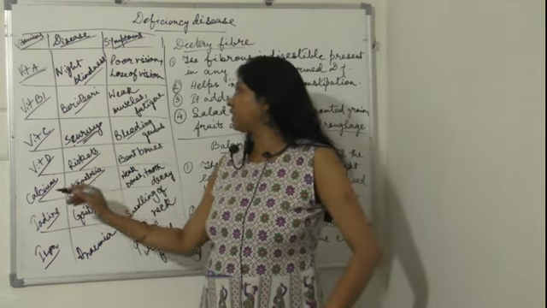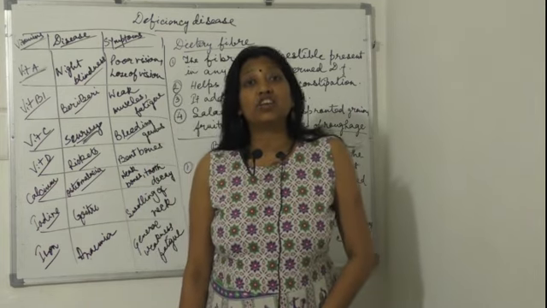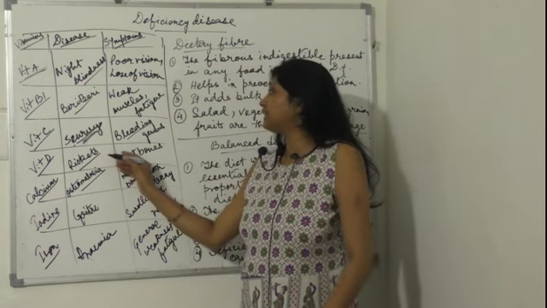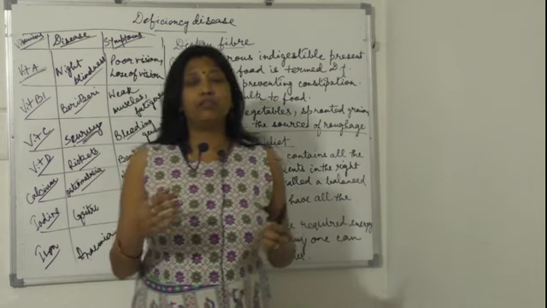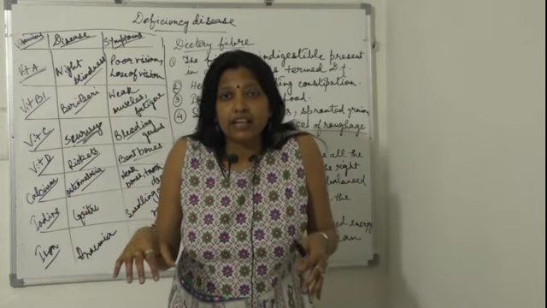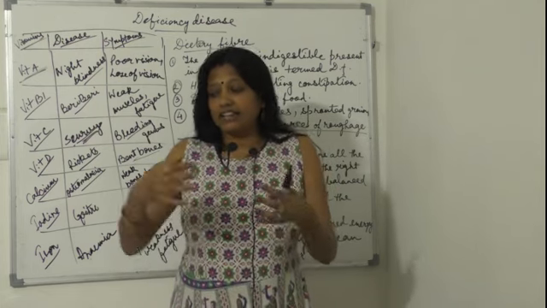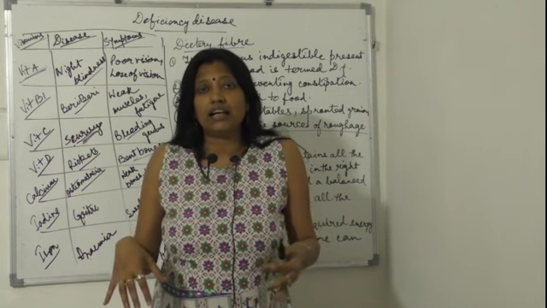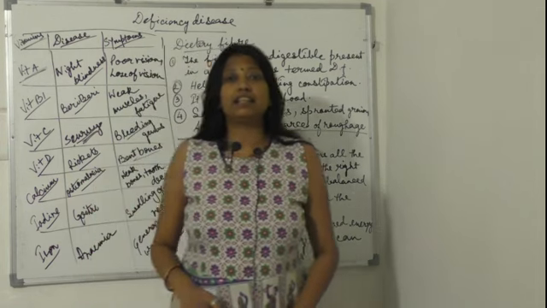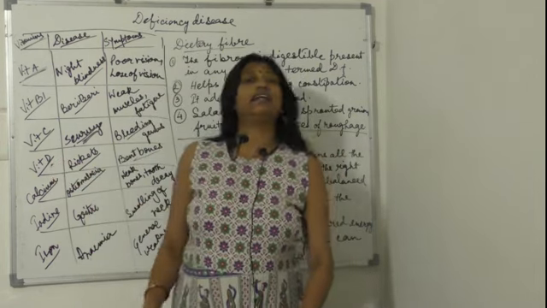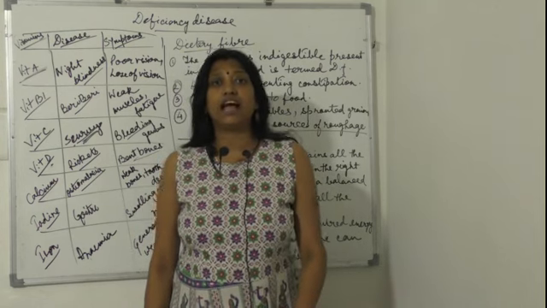Next one is rickets. The deficiency of vitamin D causes the disease called rickets. What are the symptoms of rickets? Bent bones. Sometimes you have seen some people who are bending down towards the ground. Their whole body is bending down, and their hands and feet are all bending. In that case, they are facing a deficiency of vitamin D. That is why they have rickets. So you should take vitamin D in that case.